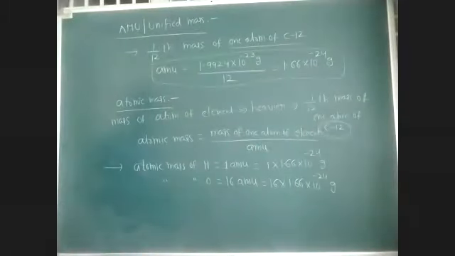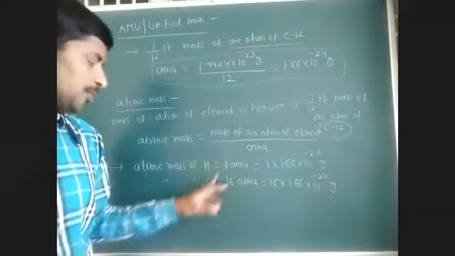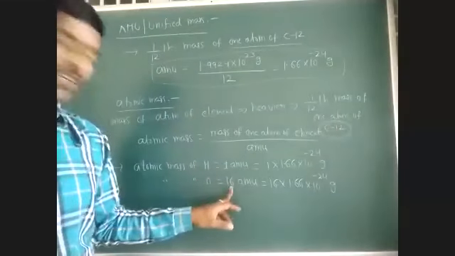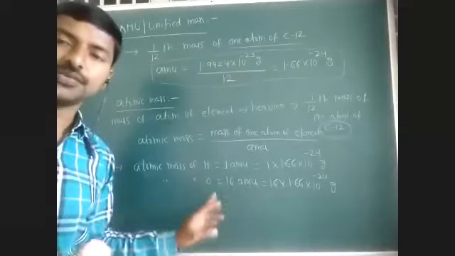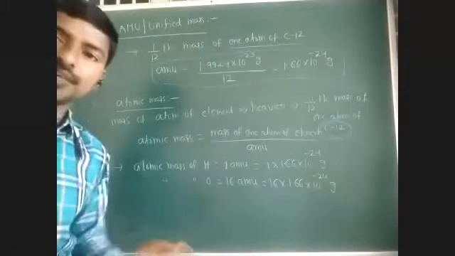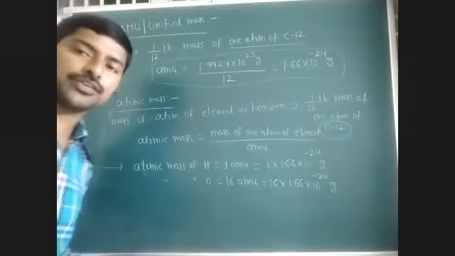Similarly, what is the mass of one H2O molecule? One H2O molecule means 2 into 1 atomic mass unit plus 16, that is 18 atomic mass units. Mass of one H2O molecule is 18 atomic mass units. And 18 grams is the mass of Avogadro number of H2O molecules.